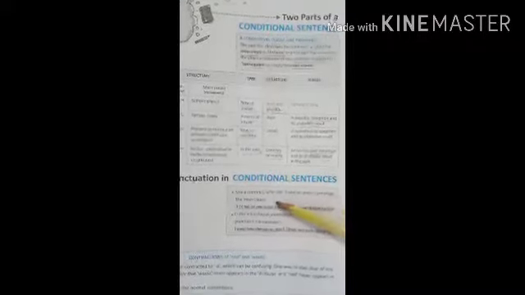Punctuation in conditional sentences. Use a comma after the if clause. If clause के बाद हम comma use करेंगे when it precedes the main clause. If I would have got your email in time, I would have changed my plan. Here comma is used. Okay. When the main clause precedes the if clause, no punctuation is necessary.